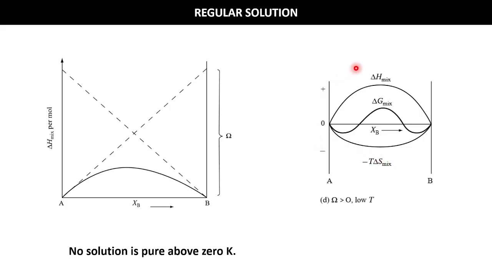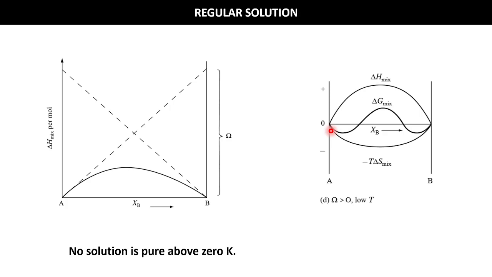So delta H mix can be negative or positive, but suppose our delta H mix is positive, with omega value at the extreme point where the mole fraction is 0, meaning pure.